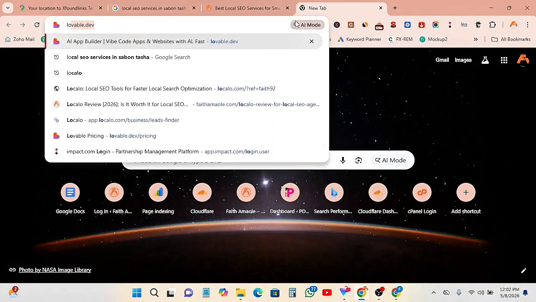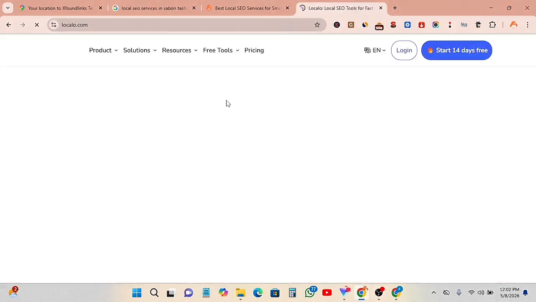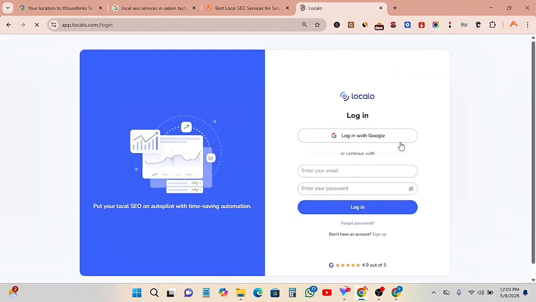There's a tool I will show you now, so you can just come and type Localo. So I'm going to log into my Localo account to show you the exact tool you can use. This is called a local SEO client acquisition tool I use myself. So I'm going to quickly log in.